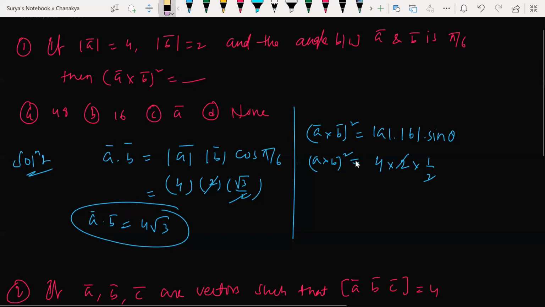4 is there. Basically, we know this, right? A cross B is equal to nothing but this one. So A cross B is equal to 4. We need A cross B whole square: 16. The answer is very simple.